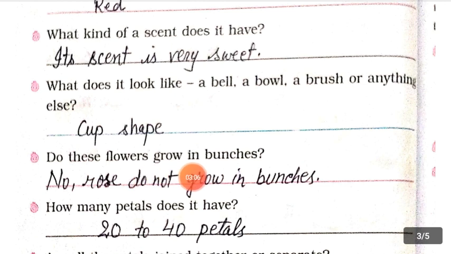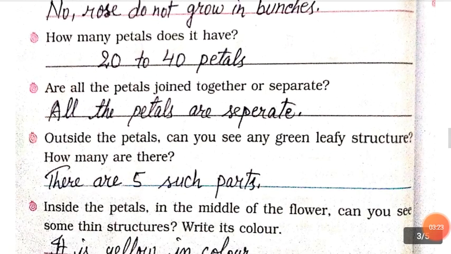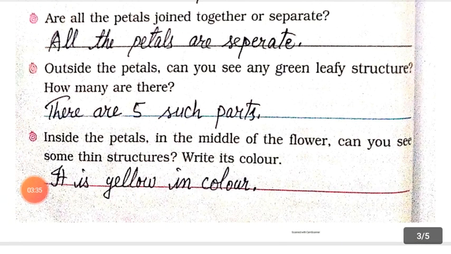Do these flowers grow in bunches? No, roses do not grow in bunches. How many petals does it have? It has 20 to 40 petals. Are all the petals joined together or separate? So you can say all the petals are separate. Outside the petals, can you see any green leafy structure? How many are there? There are 5 such parts of the green leafy structure.